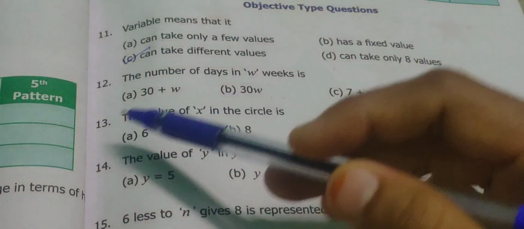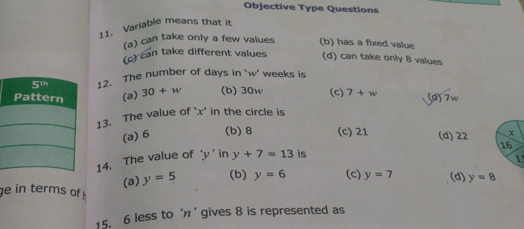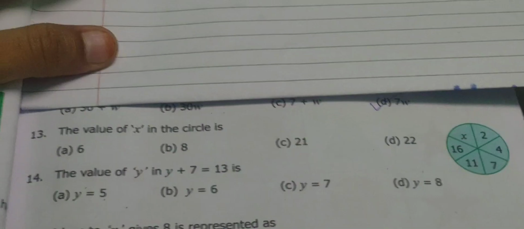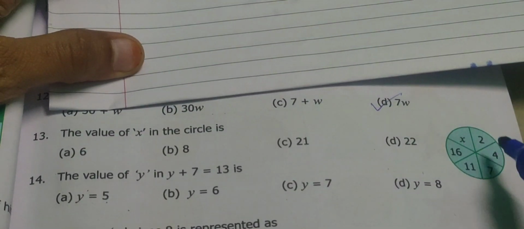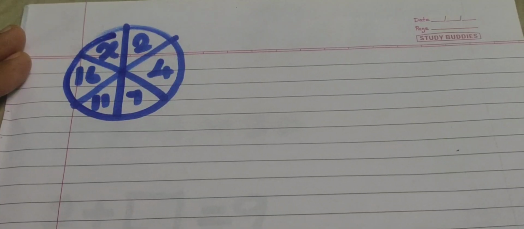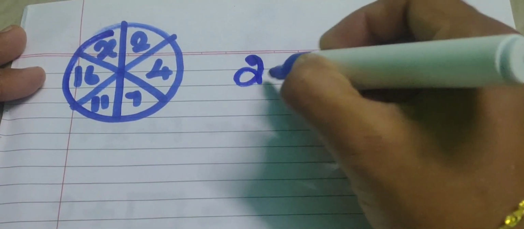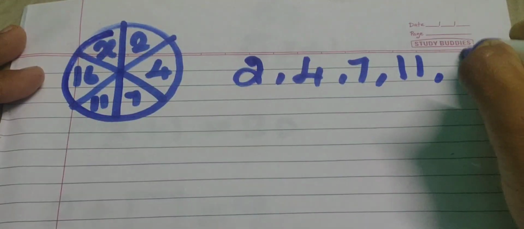Okay, see the 13th one: the value of x in the circle is. We need to find the value of x in this circle. So how will you find? What are all the values given in this circle? See, we are having 2, 4, let us write those values. See children, we are having all these values in the circle, right? So 2, 4, 7, 11, 16.